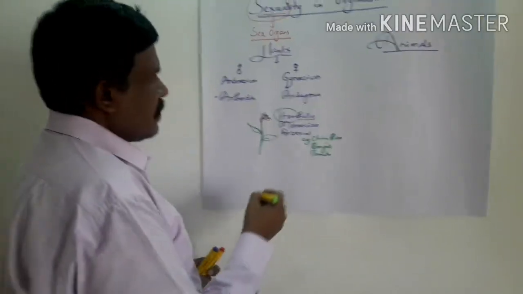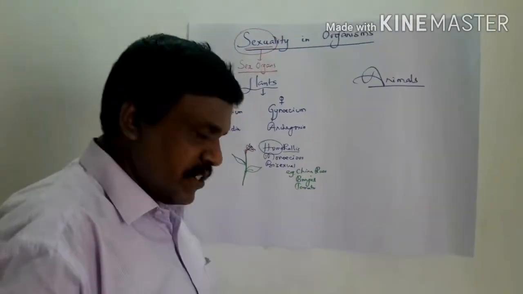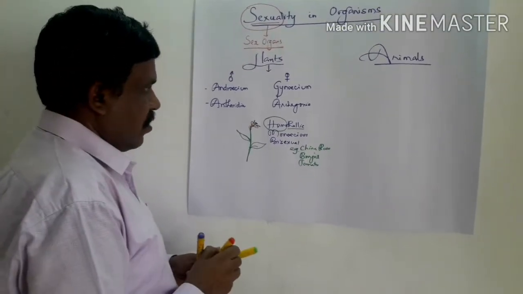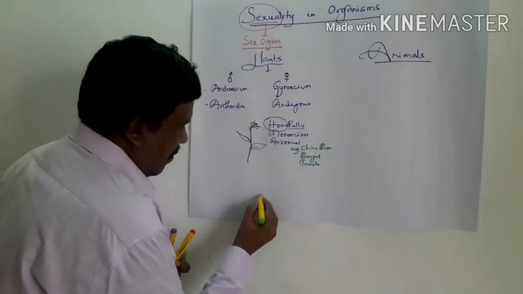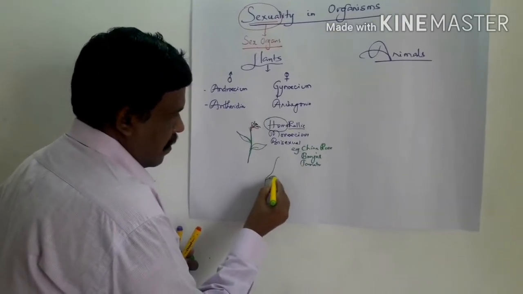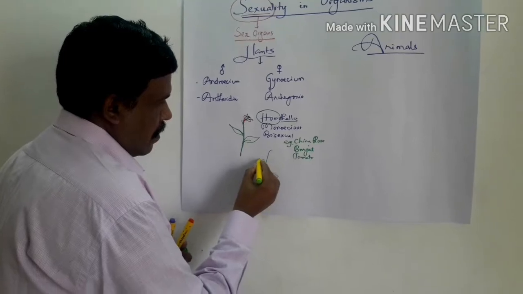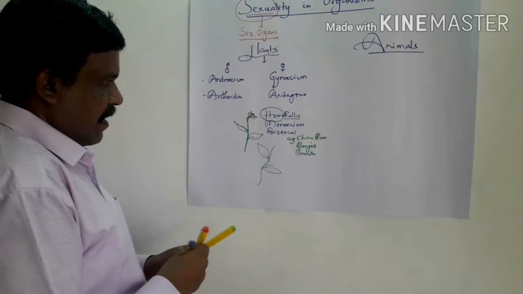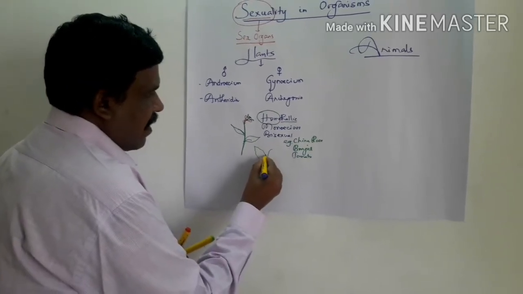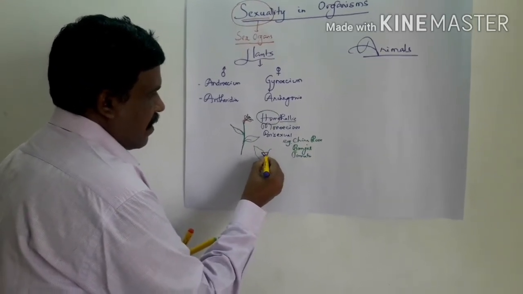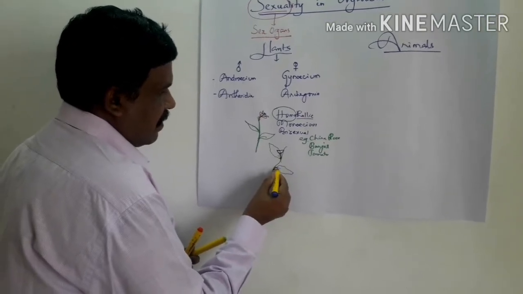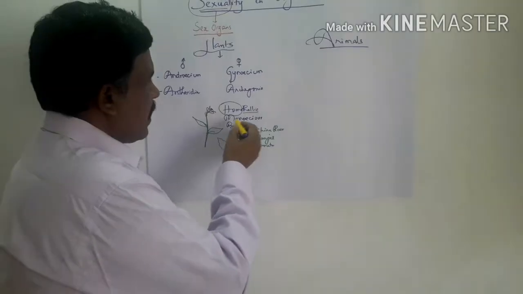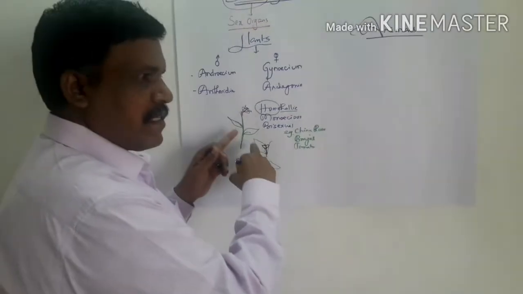Then homothallic, monoecious and unisexual. Unisexual means you are finding another plant, but it is bearing a flower here also. As homothallic, both the sex organs are seen in the same plant.